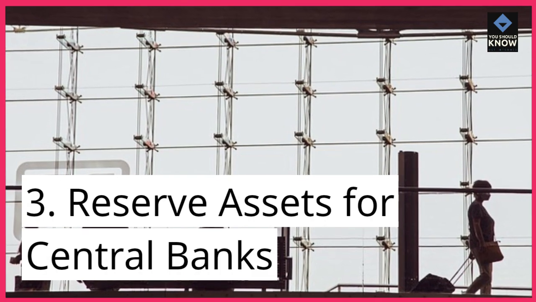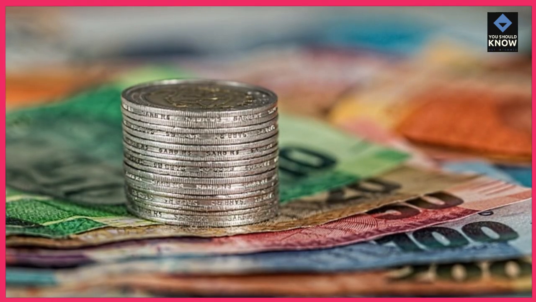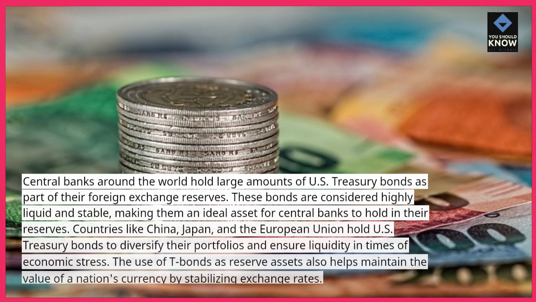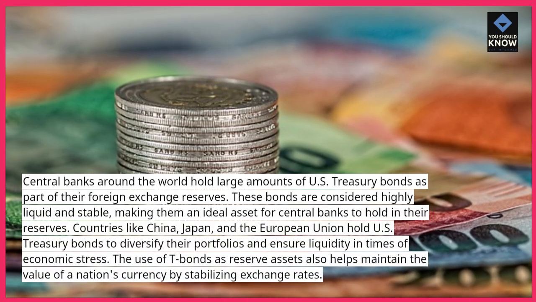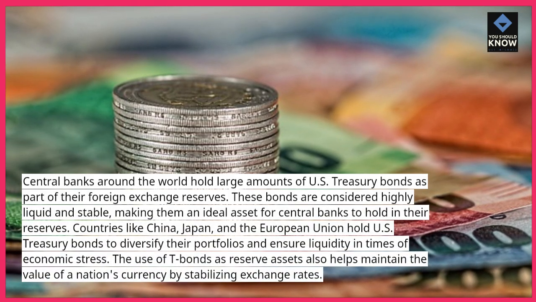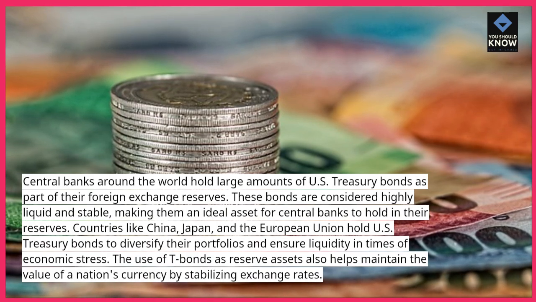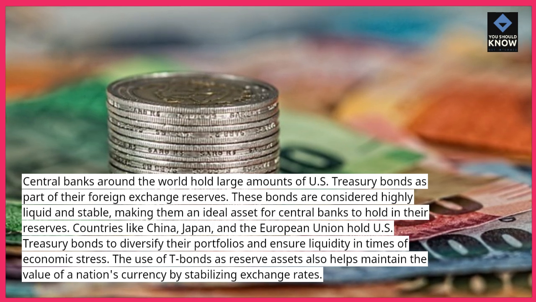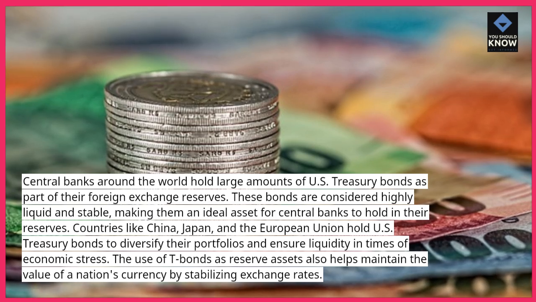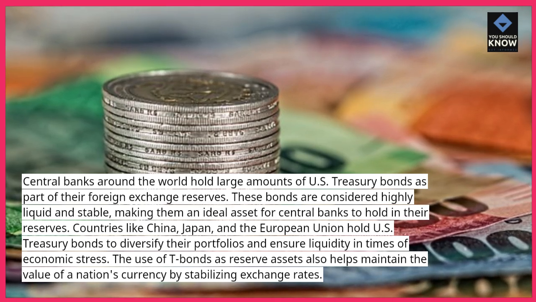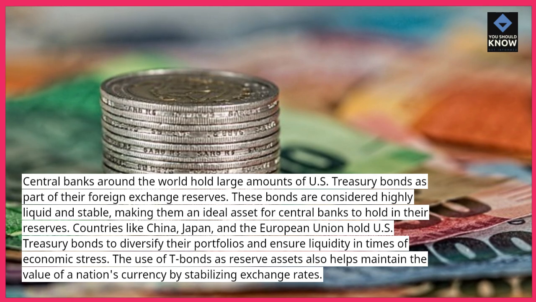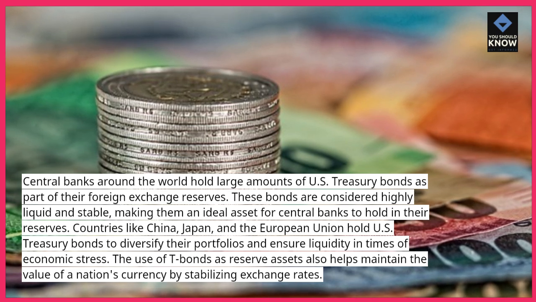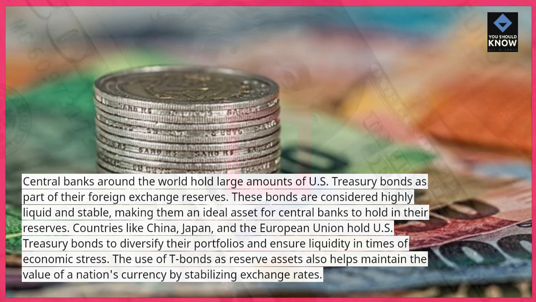3. Reserve assets for central banks. Central banks around the world hold large amounts of U.S. Treasury bonds as part of their foreign exchange reserves. These bonds are considered highly liquid and stable, making them an ideal asset for central banks to hold in their reserves. Countries like China, Japan, and the European Union hold U.S. Treasury bonds to diversify their portfolios and ensure liquidity in times of economic stress. The use of T-bonds as reserve assets also helps maintain the value of a nation's currency by stabilizing exchange rates.